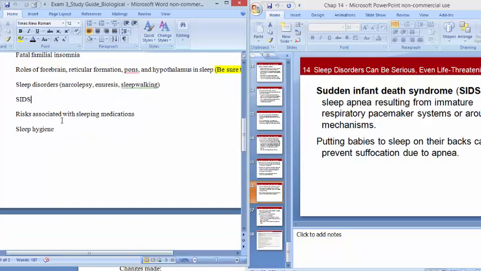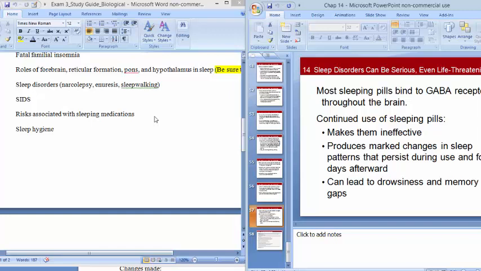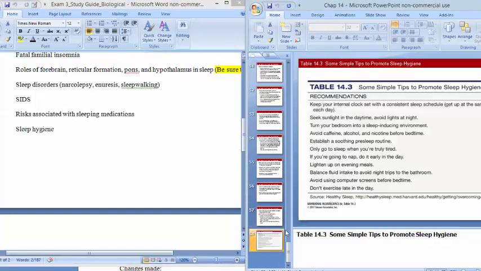The thing about using sleeping medications is that once you use it, you need it, and then you become tolerant to it. And then once you build up the tolerance, then you're going to want a larger dose. And so for all those reasons, and because it can lead to drowsiness and differences in your sleeping patterns, it's better to engage in sleep hygiene. Go to bed at the same time, wake up at the same time, be in the dark before you go to sleep, try to make sure you go to bed when you're tired, don't look at bright lights before bed, that kind of thing.